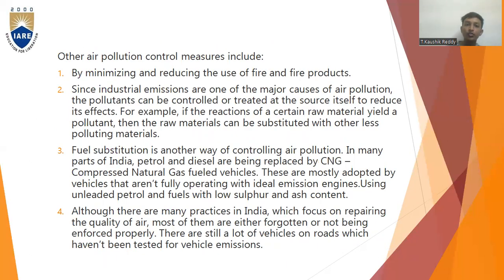Other air pollution control measures include minimizing and reducing the use of fire and fire products, like fire crackers during the festival of Diwali. So we have to minimize using them, as they pollute the air more, right? Since industrial emissions are one of the major causes of air pollution, the pollutants can be controlled or treated at the source itself to reduce their effects. For example, if the reaction of a certain raw material yields a pollutant, then the raw material can be substituted with other less polluting materials.